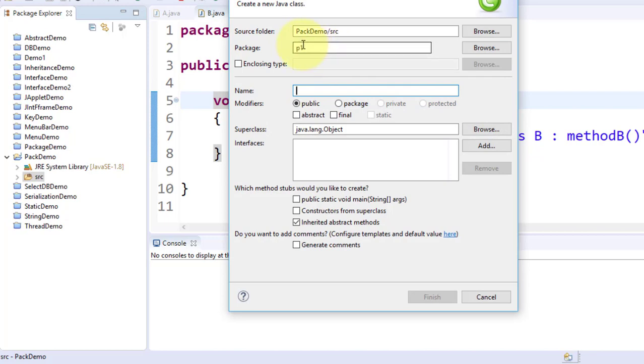I don't want to enter P1 in the package field, so I just remove this. Now look, I removed the P1, so automatically it shows you the default. If I type a P here, it goes, right? And if I write something else also, it also goes. Automatically it creates another new package, but I don't want to create that. I want to create a main method, and this is a TestPack class. So TestPack is my class.